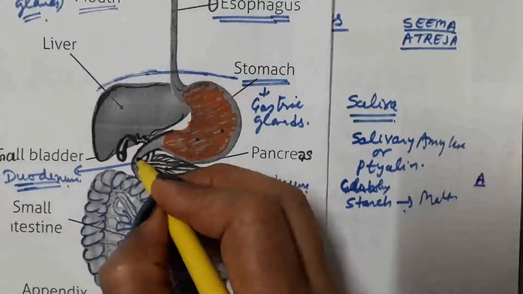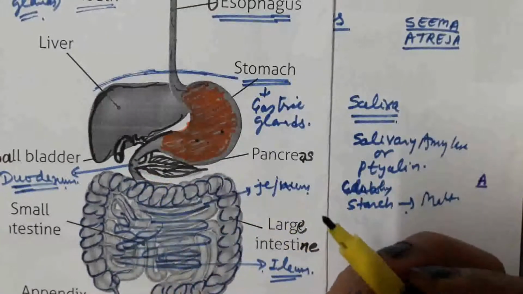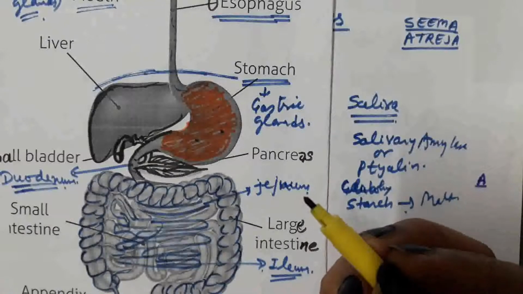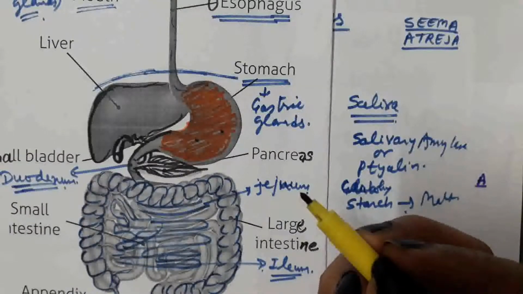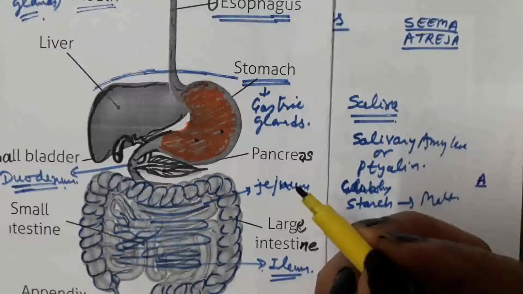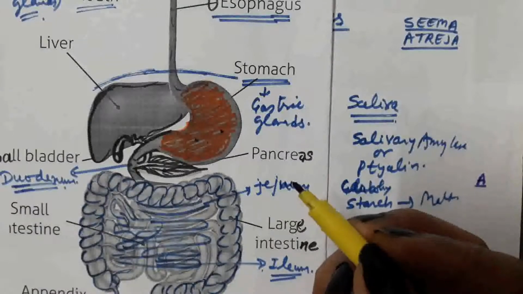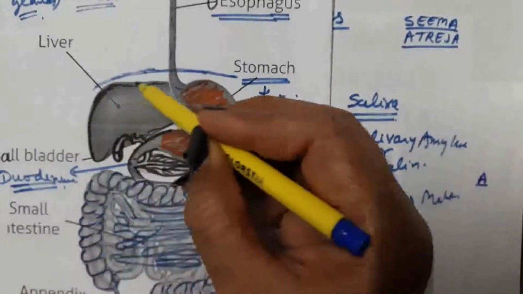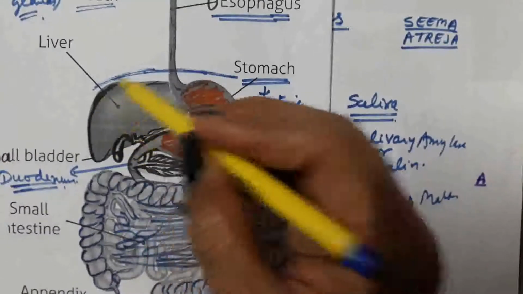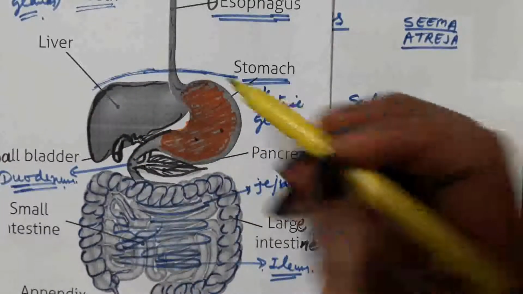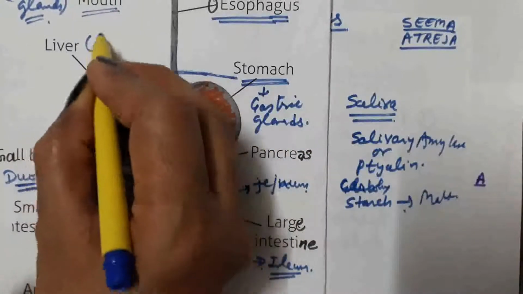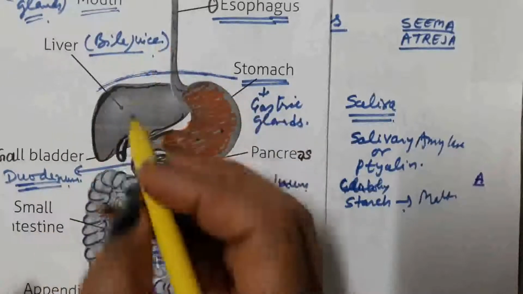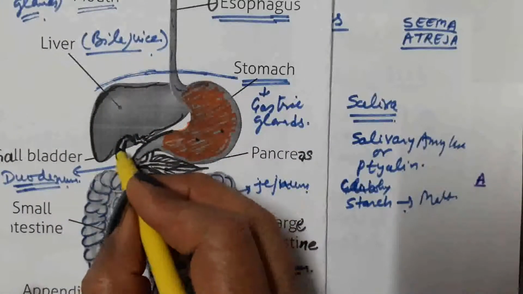Inside the small intestine, there are present digestive juices which are secreted from the various glands associated with alimentary canal. This is the liver, largest gland in our body. Liver secretes bile juice. This bile juice is stored into the gallbladder.